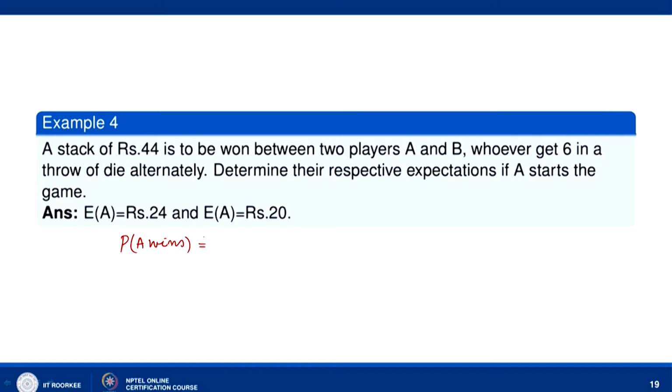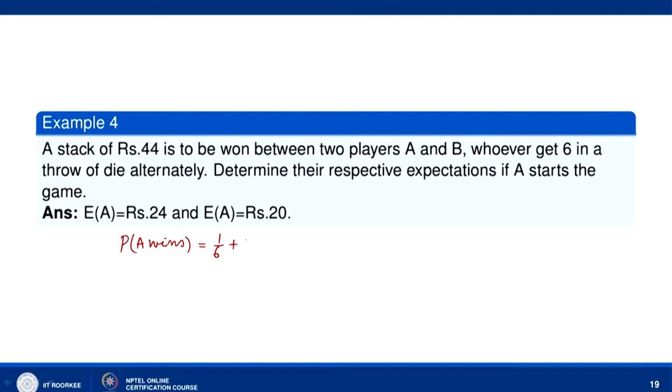So, probability that A wins. If he gets 6 in the first throw, he will win. So, probability of A wins will be 1 by 6. Suppose he does not get 6 in the first throw, then what will happen? B will get a chance. Then B should not win, because we want A to win.